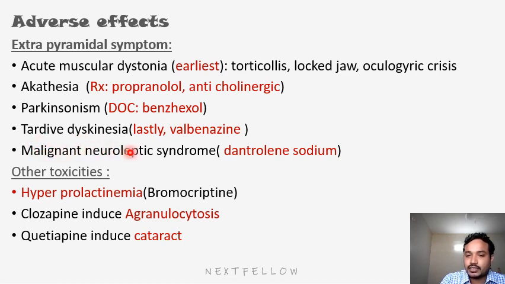Next, tardive dyskinesia. This is also a muscle disorder. This happens lastly. If they are asking what is the earliest symptom, acute muscular dystonia. If they ask lastly, that is tardive dyskinesia. So how do you treat? Valbenazine. There is another side effect, malignant neuroleptic syndrome.